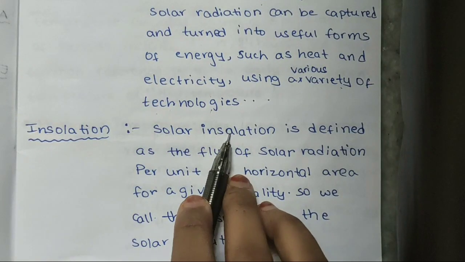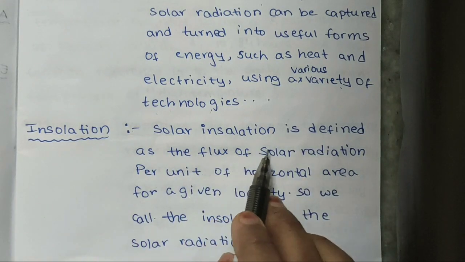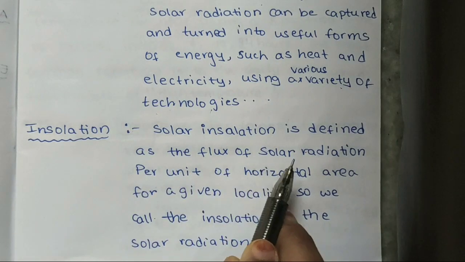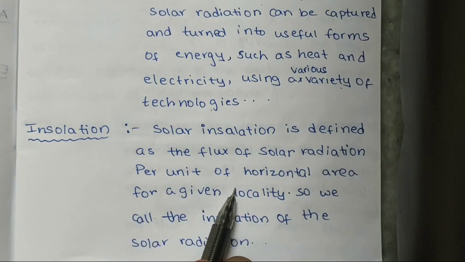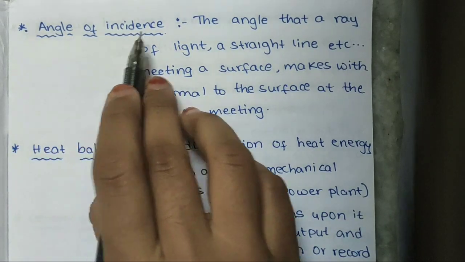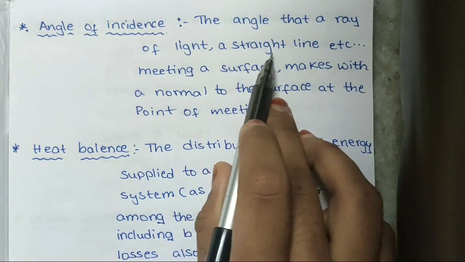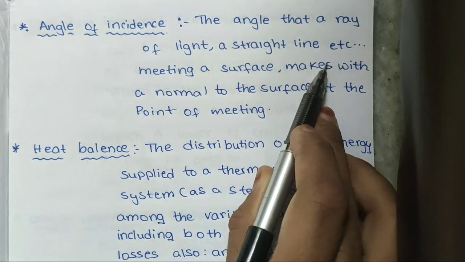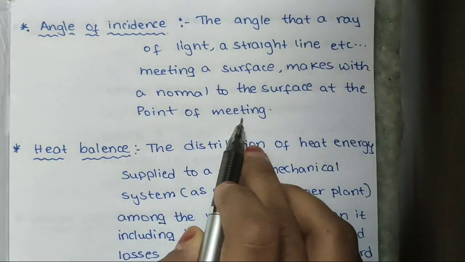Insolation. Solar insolation is defined as the flux of solar radiation per unit of horizontal area for a given locality. So we call insolation the solar radiation. Angle of incidence: the angle that a ray of light or a straight line meeting a surface makes with a normal to the surface at the point of meeting. That is called angle of incidence.